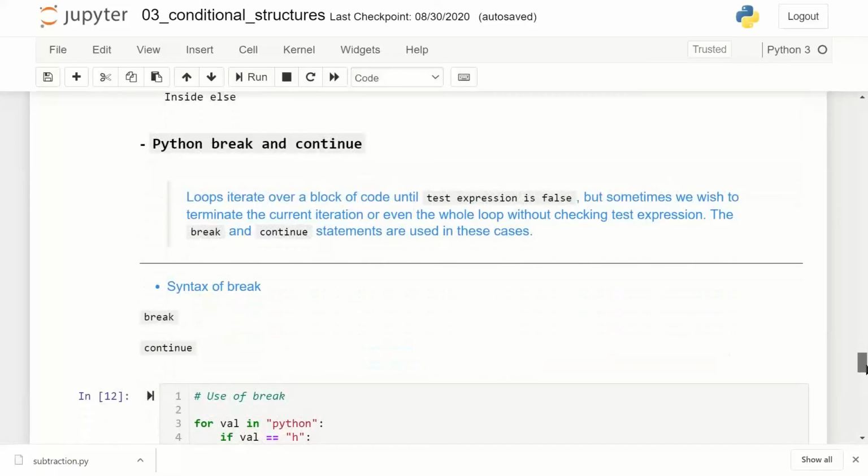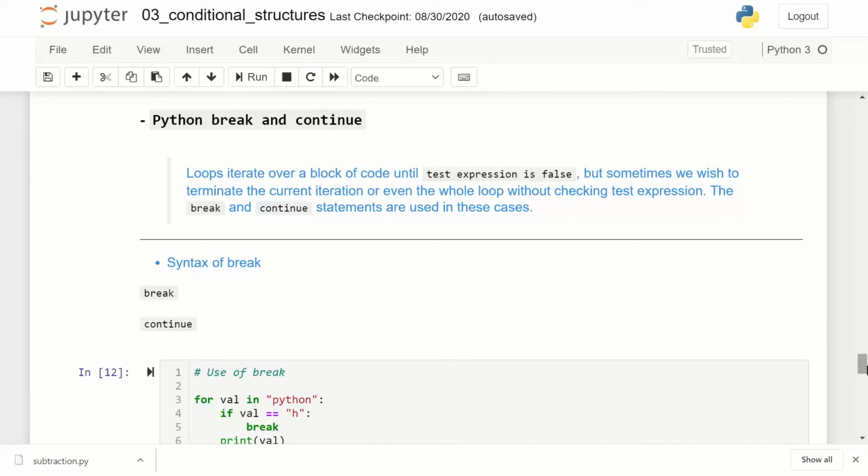Now we will see break and continue. These are two very important syntaxes which are available in other programming languages also. What is break and continue? Break is used if a certain condition is met. For example, you are running a for loop, and in that for loop a certain condition is met. Then you do not want to proceed with further iterations and you want to break out of the for loop. In that case, we make use of a break.